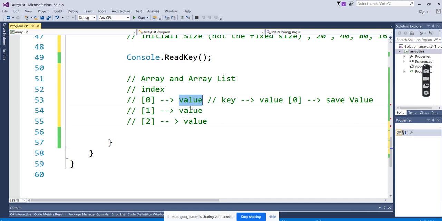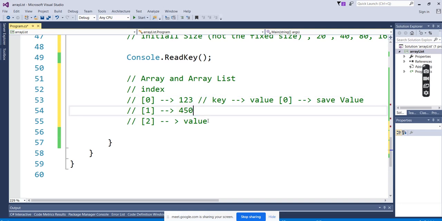For example, I have a student ID 123. I have his total marks 450, and I have some other ID, like department ID, 12.